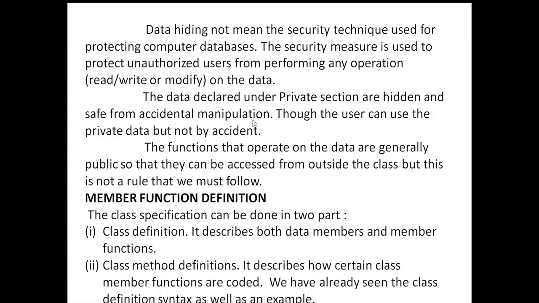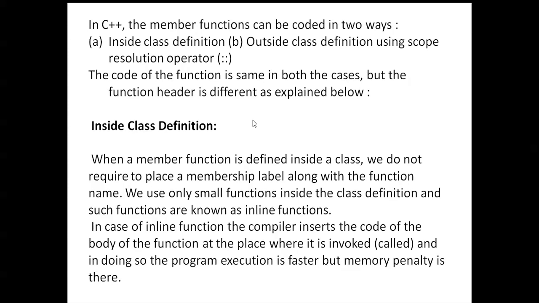Data hiding is possible only by using the private keyword. Without private, we can't hide data. Next, member functions. The class specification can be done in two parts: one is class declaration, next is class method definition. The class definition describes both data members and member functions. Here it describes how certain class member functions are coded. We have already seen the class definition syntax as well as an example. You can see here an example in C++.